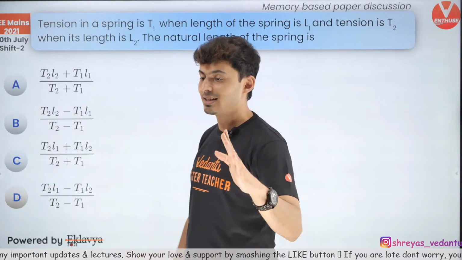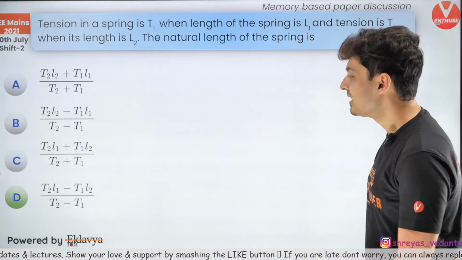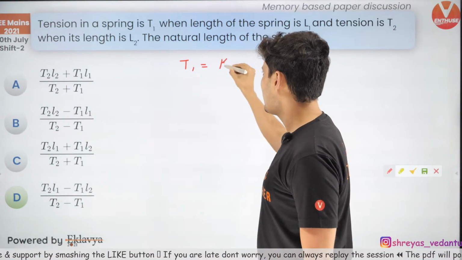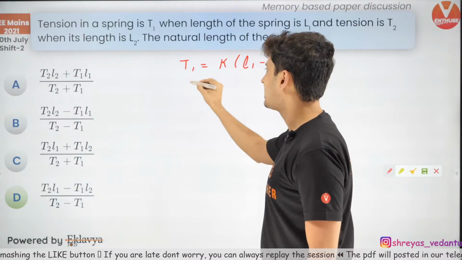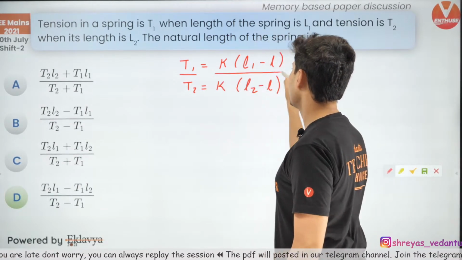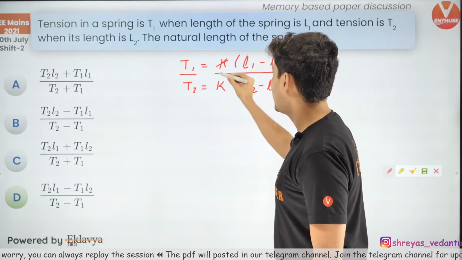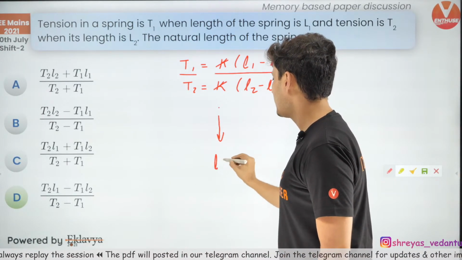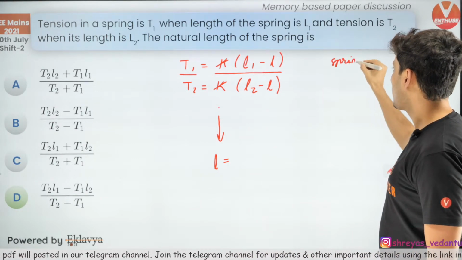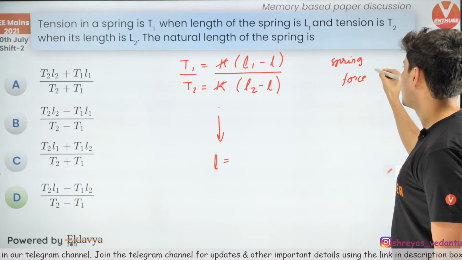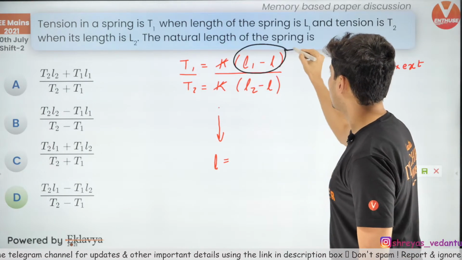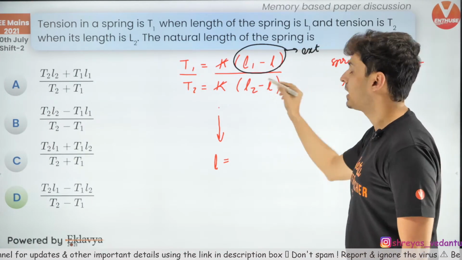Yes, Faisal, even if you're a NEET aspirant, you can watch this. Yep, we just saw this. The correct answer is D. The equations were nothing but T1 is some constant into L1 minus original length, and T2 is some constant into L2 minus original length. And then you just had to divide both of them. So when you divide, K and K get cancelled. Solving, you will get the value of L. Here L was the original length. So all you had to use is spring force is equal to some constant multiplied by extension. So here the extension itself was L1 minus L, or L2 minus L.